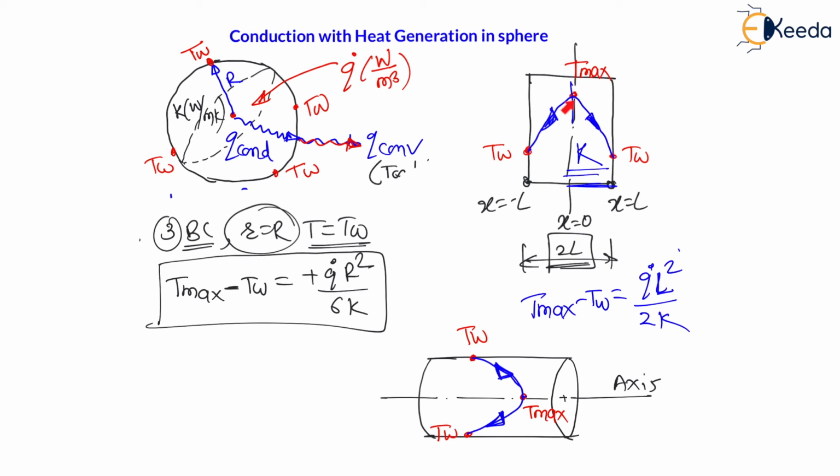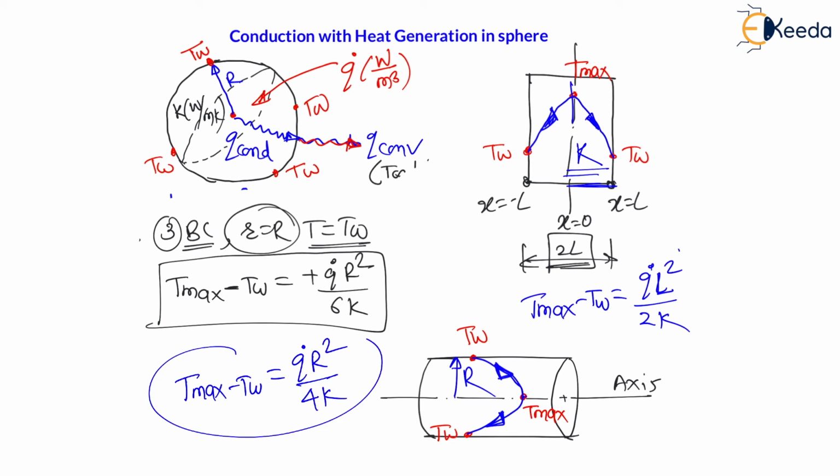And here also, in both cases, the temperature profile is parabolic, and in case of sphere also, the temperature profile is parabolic, right? And my dear students, for this cylinder, the difference between maximum temperature and wall temperature we have derived as Q dot capital R square, that is radius of cylinder, divided by 4K. This was our expression, right? And for sphere, the same expression we have derived. Maximum temperature at center minus wall temperature will be Q dot R square divided by 6K. Here factor 2 for the slab, 4 for the cylinder, and 6 for the sphere, right?